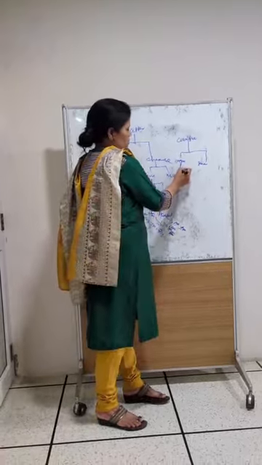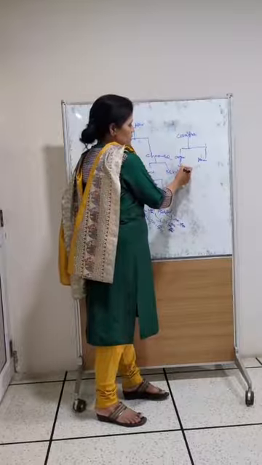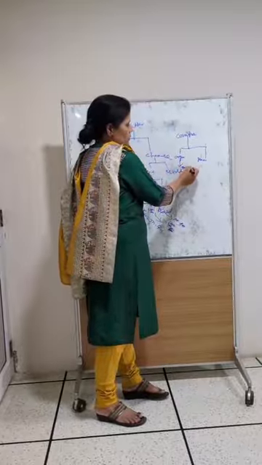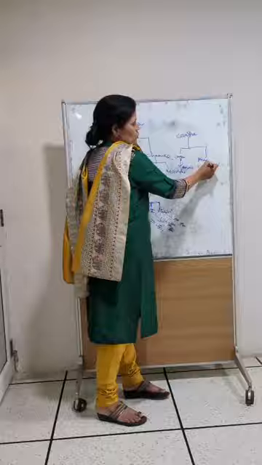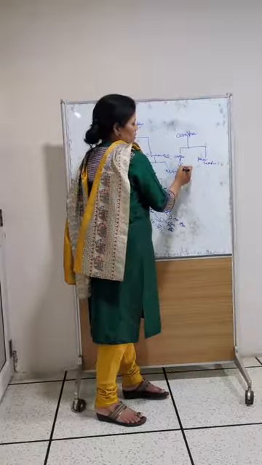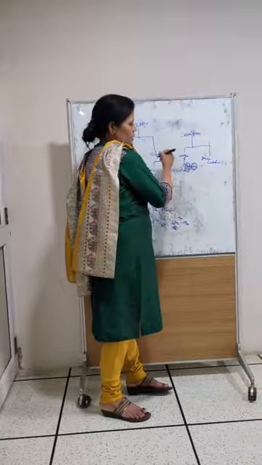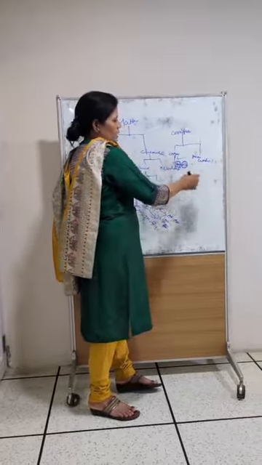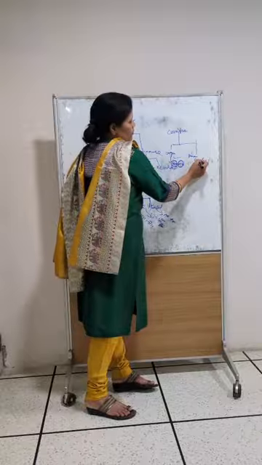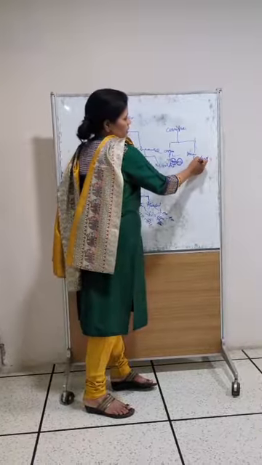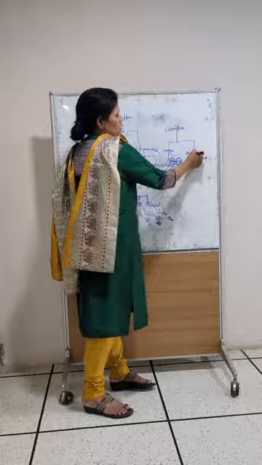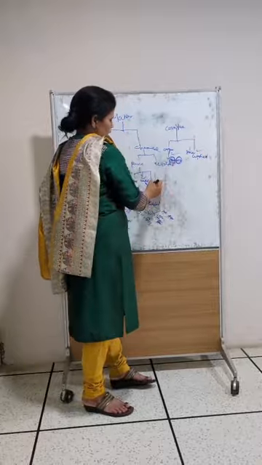Examples are all the fats and oils, and for inorganic, washing soda. From the animals we get fats and oils, so this is called organic, and washing soda we get from chemicals, the chemical substance. So this is called an inorganic compound.